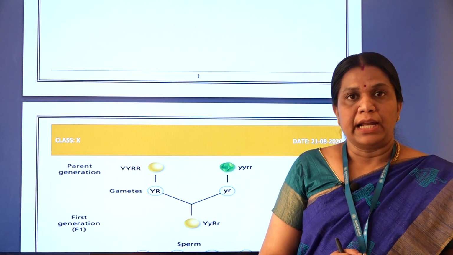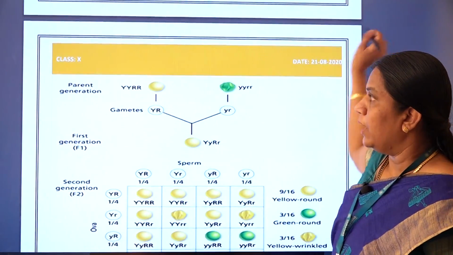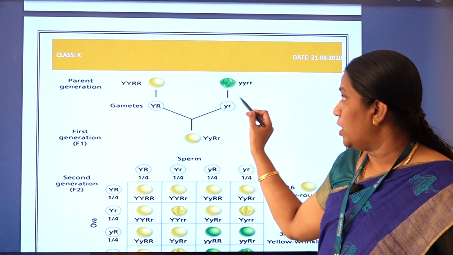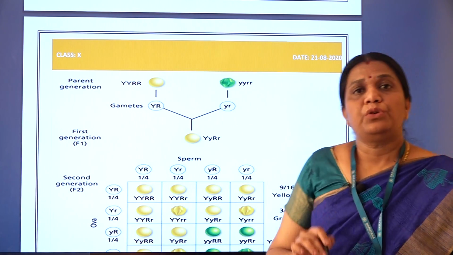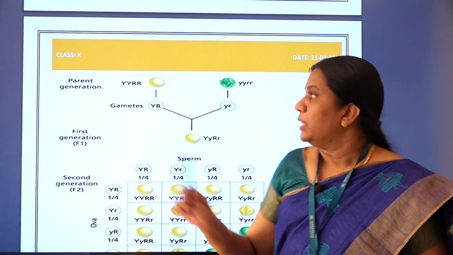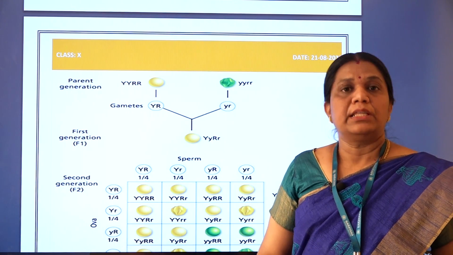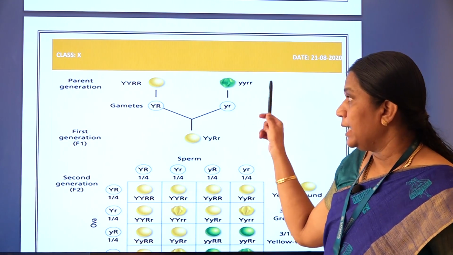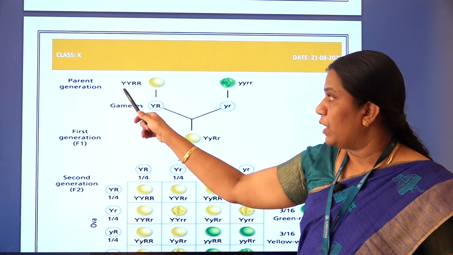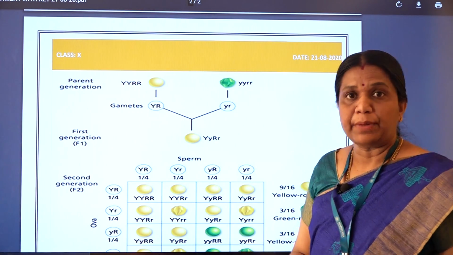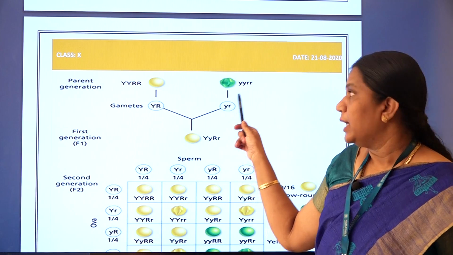So this he studied with two traits. For example, he took yellow round seeds and crossed them with green wrinkled seeds. Two traits, two characters he took, yellow round and green wrinkled. Yellow round is the dominant trait and green wrinkled is the recessive trait. So the gametes are one capital Y and one capital R, and here one small y and small r. So these are the gametes, right?